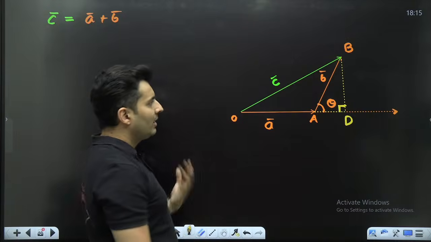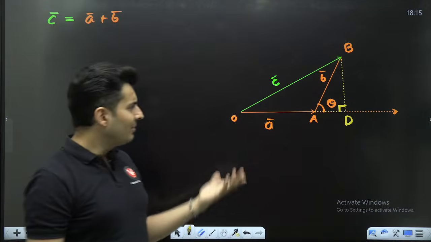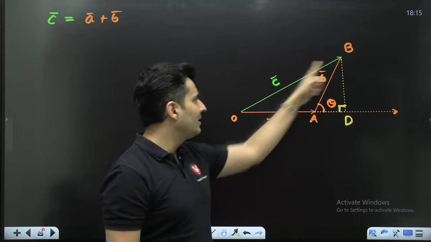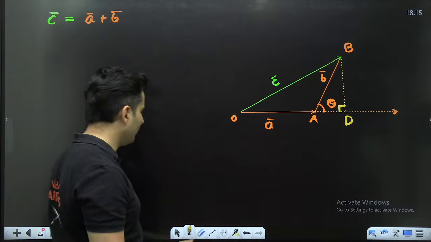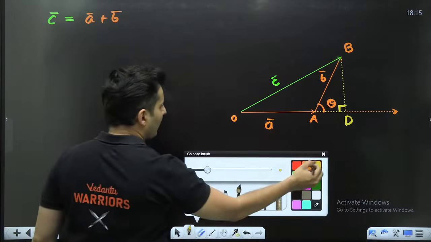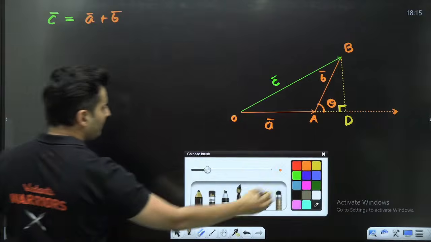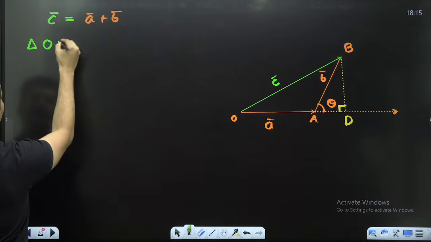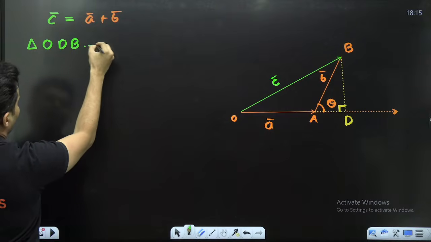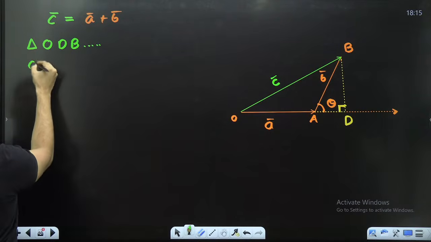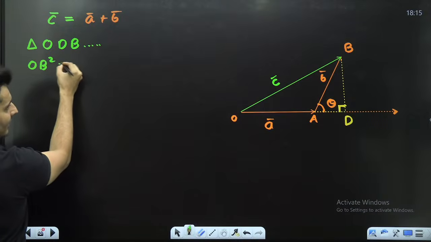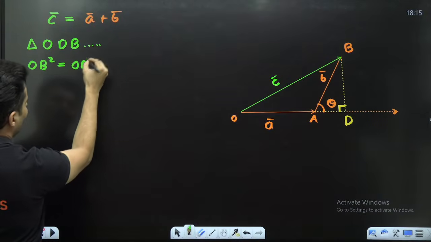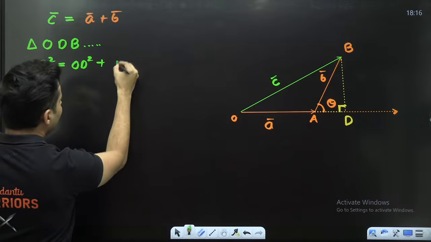So first of all, I can think of a theorem, which is Pythagorean theorem, because I can see a big right angle triangle being formed. So I can say for the triangle ODB, using Pythagoras theorem, I can say OB square will be OD square plus DB square.